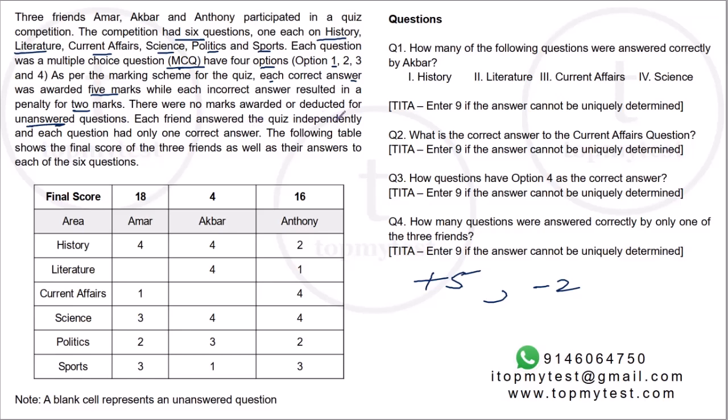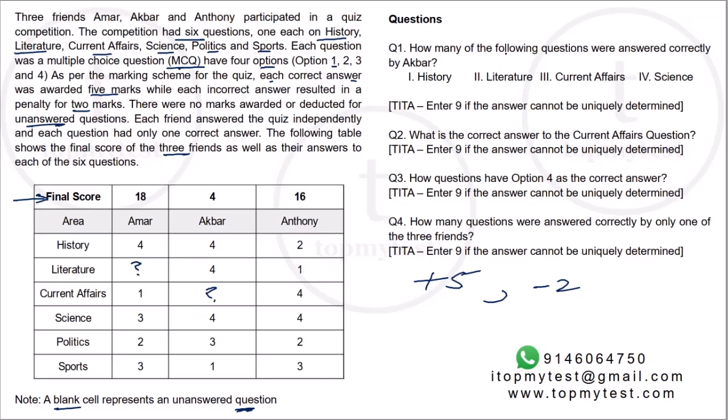Each friend answered the quiz independently, and each question had only one correct answer. The following table shows the final score of the 3 friends, as well as their answers to each of the 6 questions. So what are the options that they marked for each of the 6 questions is given, and it is given that a blank cell represents an unanswered question. So we know Amar did not answer this, Akbar did not answer this.